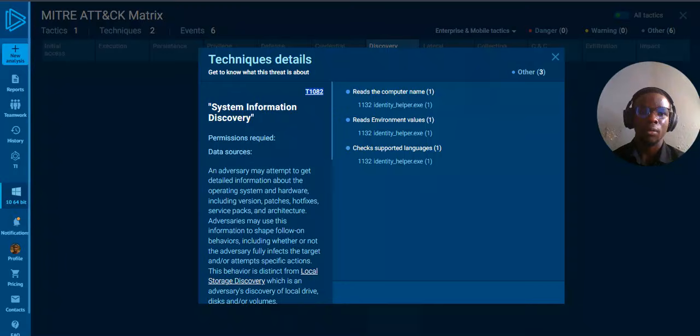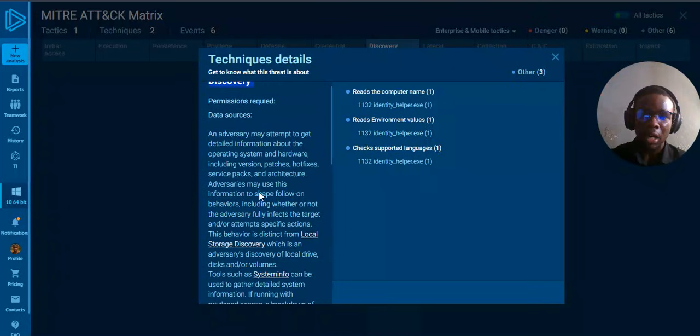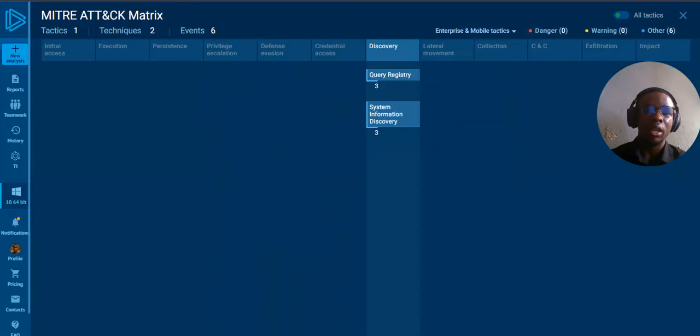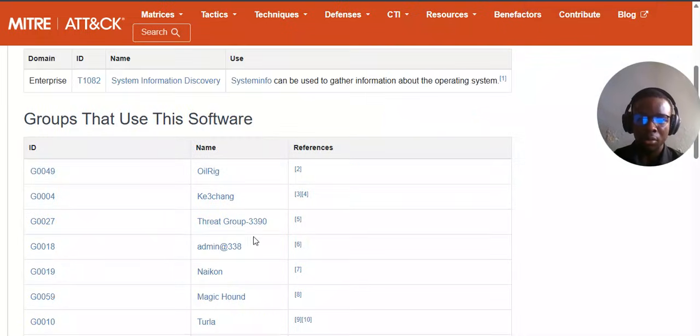System information discovery. System information discovery. You can see they're both the same now. It has been integrated, and we can now see the tactic they use here. If you can't see it here, you can't analyze this one well. Then I suggest we come here and see how it is being done. You can check it here.